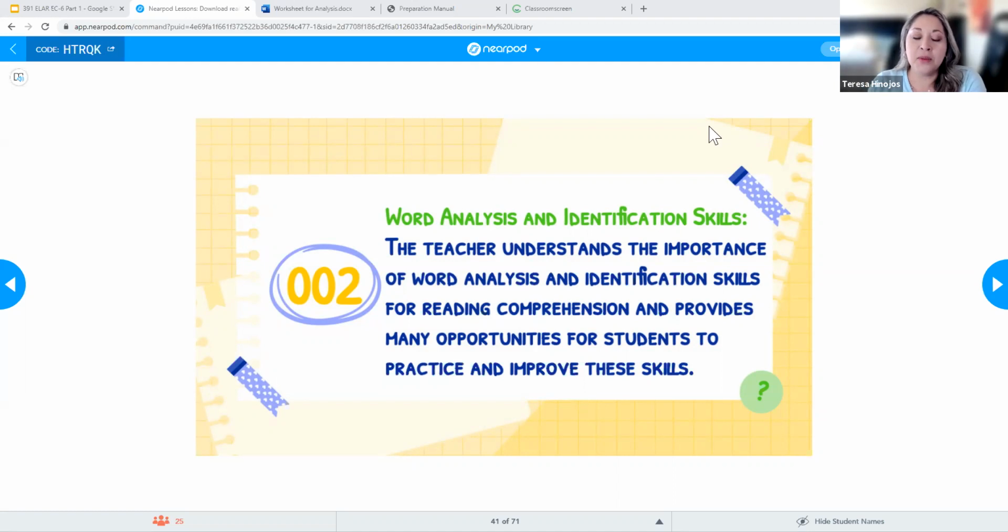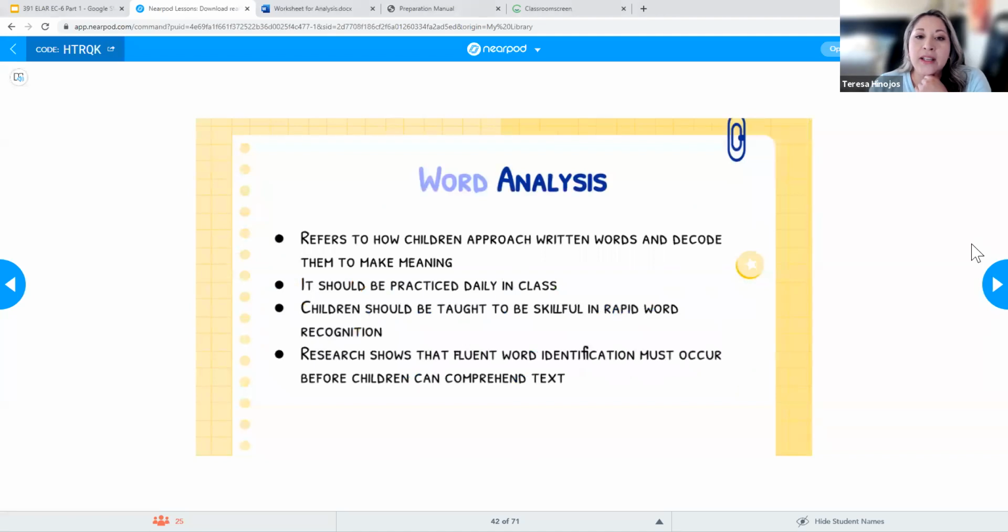So again, same thing for this one, right? We need to make sure that we understand what that is, how we teach it, and also how we can help our students if they're having difficulty, like how we can intervene. So when it comes to word analysis, this is basically referring to how children approach written words and decode them to make meaning. And this is something that should be practiced daily in class.